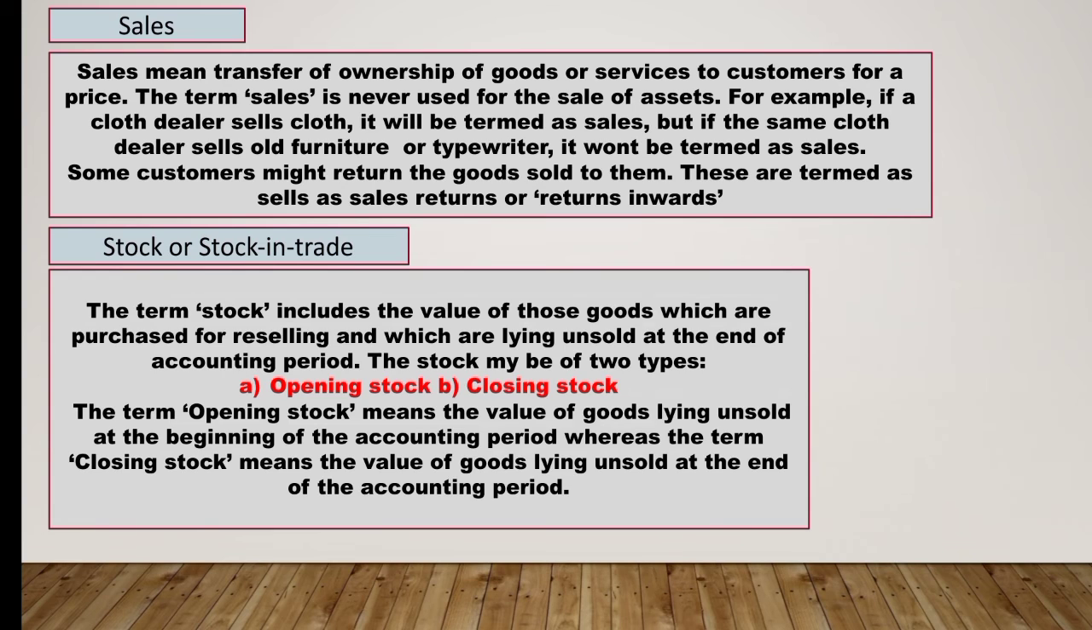Now there are two types of stock. First is opening stock, second is closing stock. Opening stock means the value of goods lying unsold at the beginning of the accounting period. So the goods which are unsold at the beginning of the accounting period will be known as opening stock, whereas the term closing stock means the value of goods lying unsold at the end of the accounting period. It is known as closing stock.